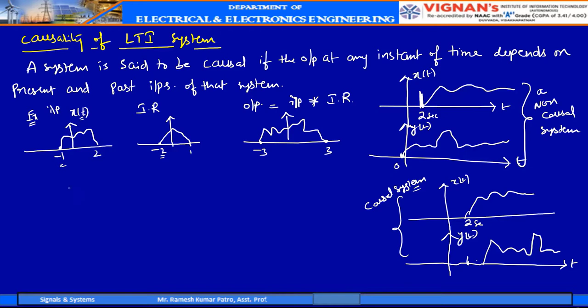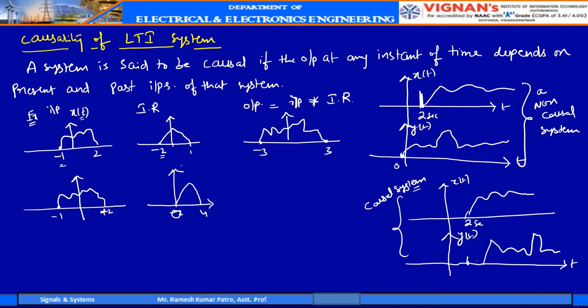Okay, for suppose for the same input, but now I changed the system. I have a new system which has an impulse response like this, from 0 to some 4.